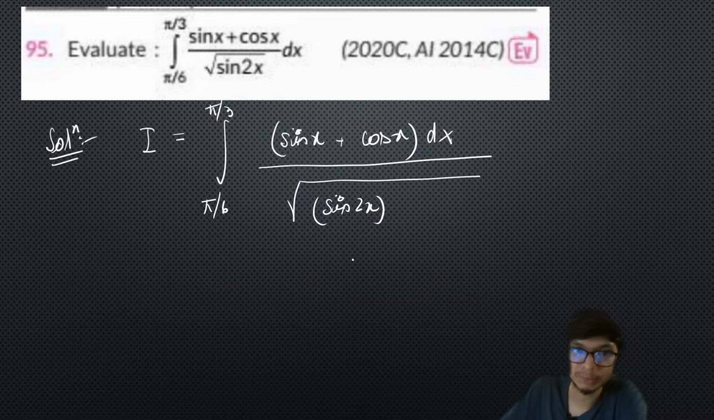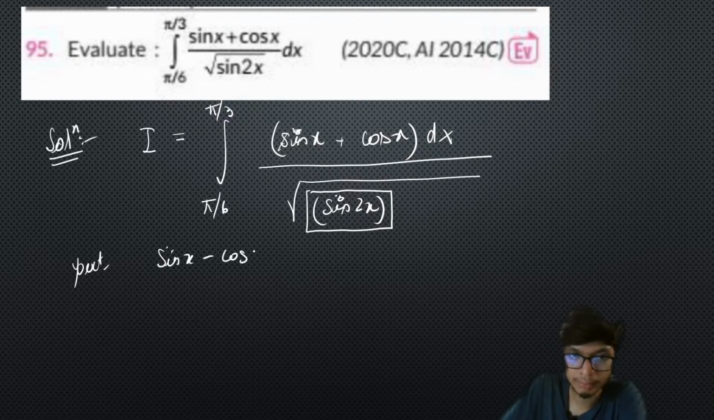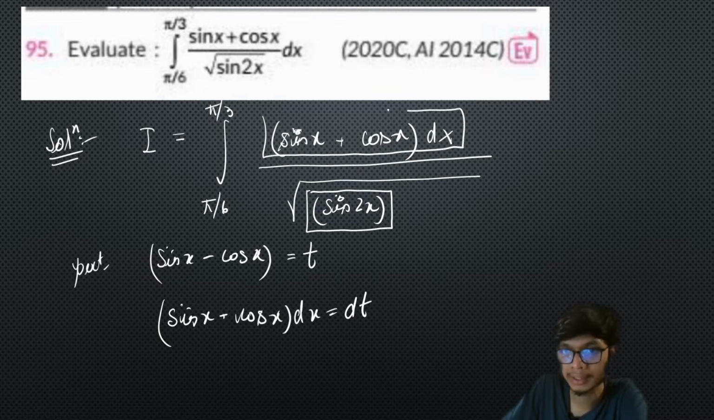Okay. So I will just split this part. And I will try to express this in terms of sine x minus cos x. Okay. Sine x minus cos x. Now you will understand why I'm doing this, because if you put sine x minus cos x as some variable t, therefore on differentiating, sine x plus cos x dx is going to be equal to dt, right? Which is basically present in the numerator over here, right?